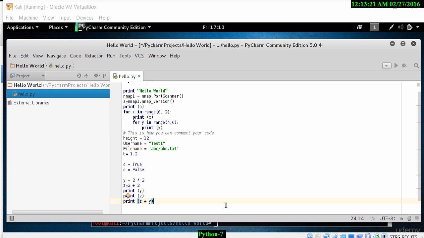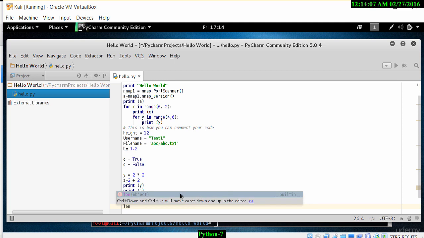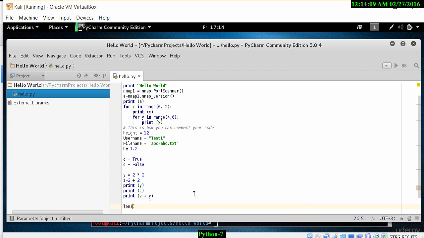Now, before I finish this video, I want to show you a couple additional commands, and the one that we want to look at is the length command. So to do that, we have PyCharm open, and if you do get a chance to purchase the paid version of PyCharm, it is highly recommended. The free version is great, but the paid version does have some additional features and benefits.